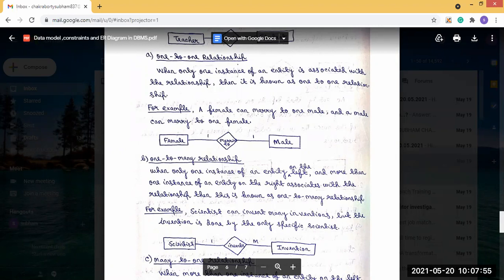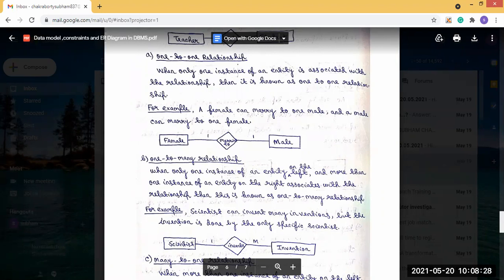That means it is a one-to-many relationship: I am a single teacher teaching all of you. The opposite is also possible: all of you are studying from me, which means many to one. So this is basically the one-to-many relationship. Then next, the many-to-one relationship.